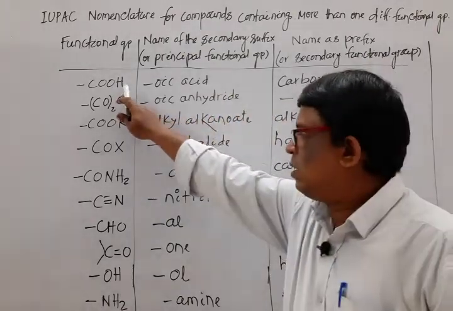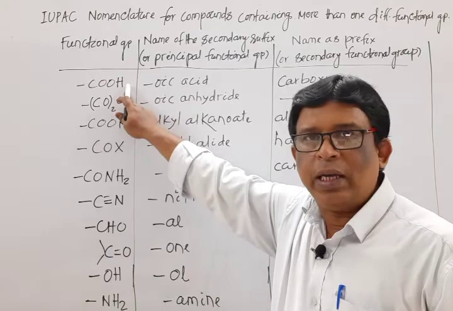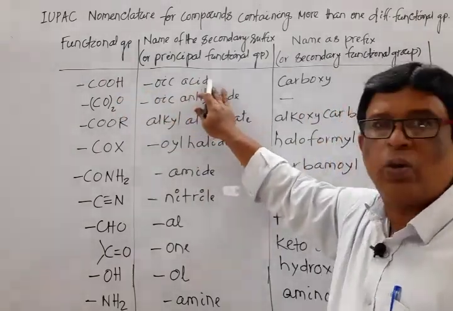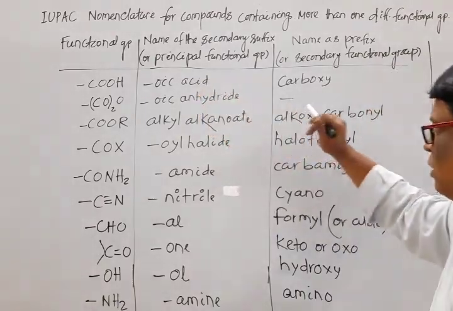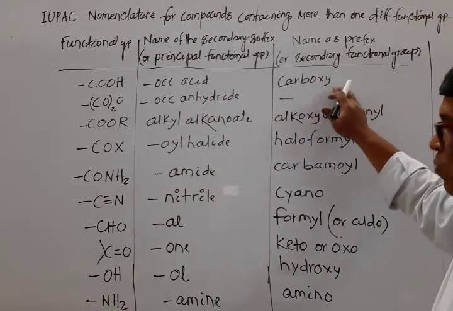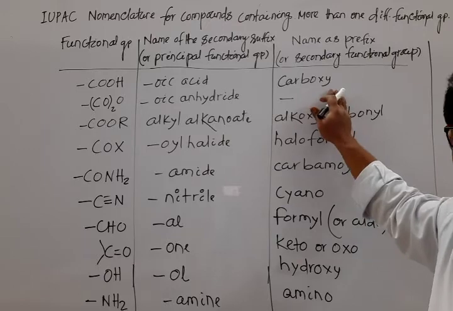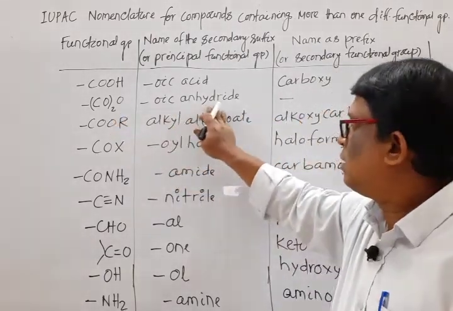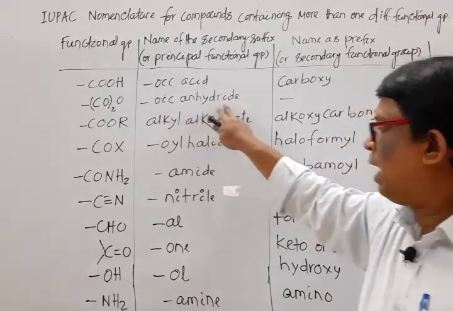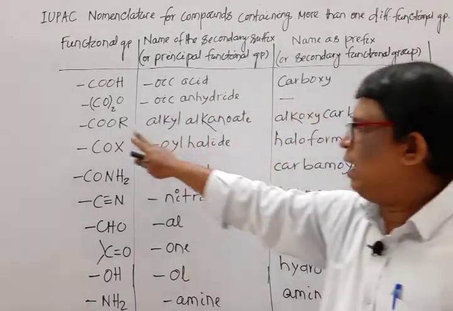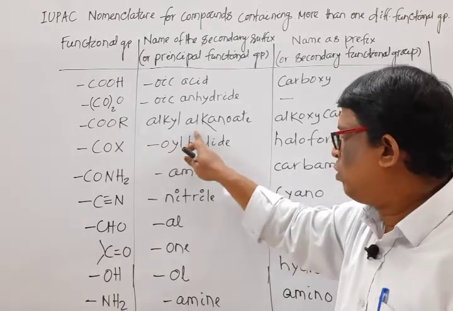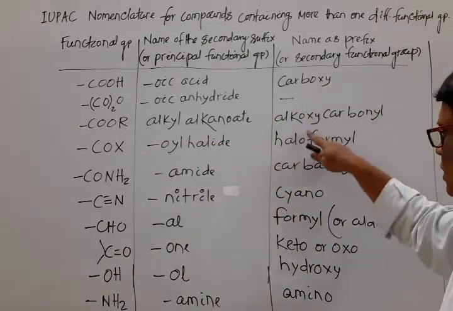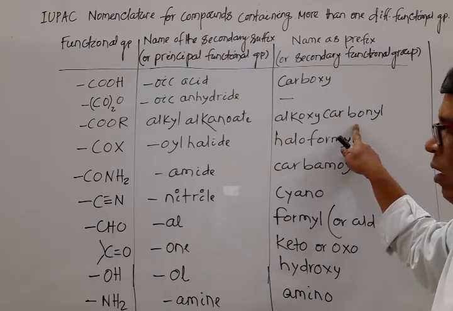First, that is acid, COOH. If it is most powerful, then it is the principal functional group and behaves as oic acid. If it is a substituent, then as secondary functional group it behaves as a prefix, and it is carboxy. Then it is acid anhydride. Its principal functional group name is oic anhydride. It has no prefix name. Next, ester. Principal functional group is alkyl alkanoate. Secondary functional group, that means prefix, is alkoxycarbonyl.